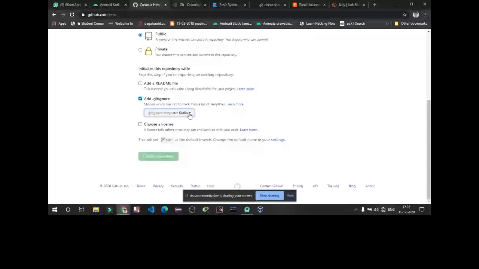This is a .gitignore file, so that when you upload your project to your GitHub, it will ignore some files so that it doesn't make a mess out there, which can be recreated when you re-download your project. And just click on create repository after giving a name. If you want to give a description, you can give a description too. Understood, Dipesh?